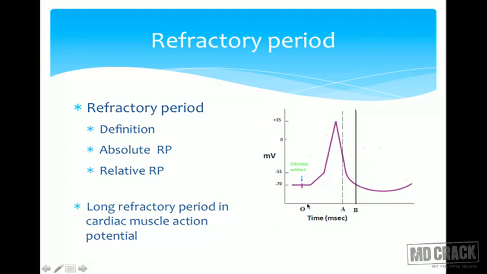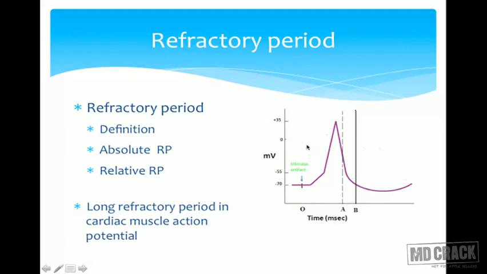So this is my refractory period. Now this refractory period is again divided into two. From O to A is called the absolute refractory period. That means in this period, even if I give a stronger stimulus, I don't get any response. But in the period between A to B, it was seen that if I give a stronger stimulus, then I get a second action potential, but not with the same strength of stimulus as that of O. This period is called the relative refractory period.